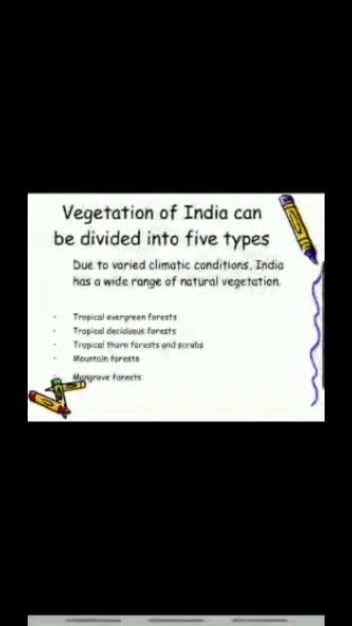So there are 5 types of vegetation in India. Due to varied climatic conditions, India has a wide range of natural vegetation. These are the tropical evergreen forest, the tropical deciduous forest, the tropical thorny forest and scrubs, the mountain forests and the mangrove forest. Now we will be discussing all these 5 types of vegetation in detail.